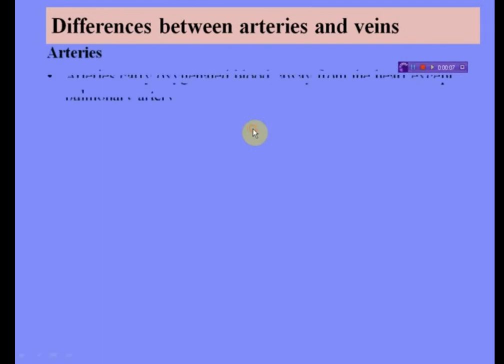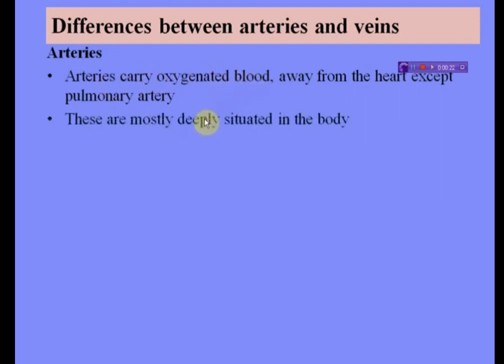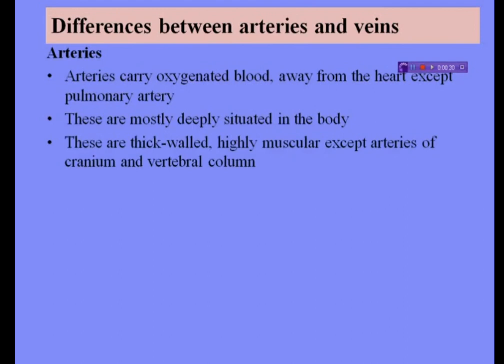First of all, we take arteries. As we all know, arteries carry oxygenated or purified blood away from the heart, except the pulmonary artery. Arteries carry blood from the heart to the organs of the body. These are mostly deeply situated in the body.